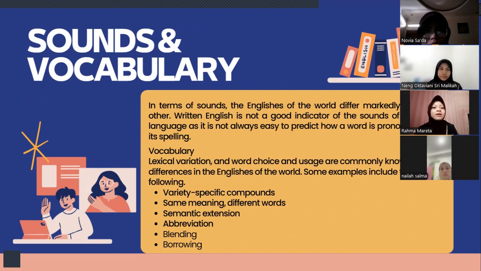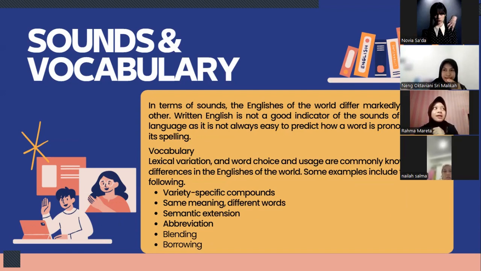The International Phonetic Alphabet, or IPA, is a language-neutral system of phonetic symbols that has been developed to describe sound variation in a systematic and unambiguous way, and this will also be used here. In vocabulary, lexical variation, word choice and usage are commonly known differences in the Englishes of the world. Some examples include the following.